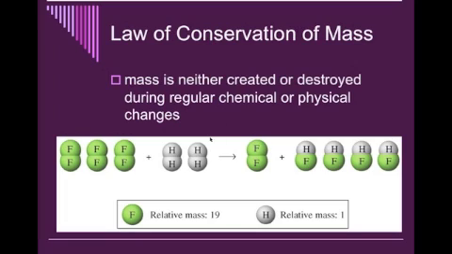And what we see here as an example, we have 6 fluorine atoms, which make up 3 fluorine molecules. And since each fluorine has a mass of about 19, 6 times 19 gives us 114 grams.